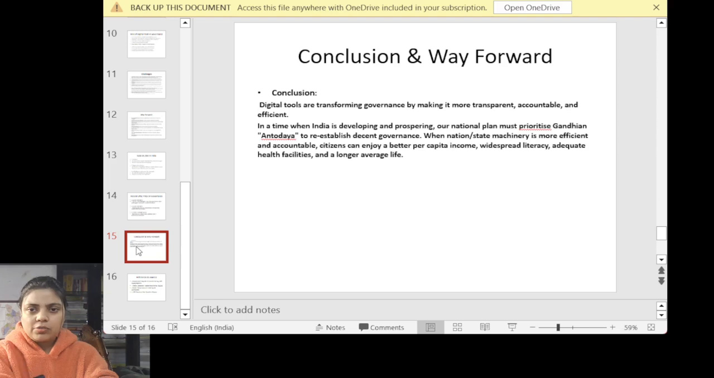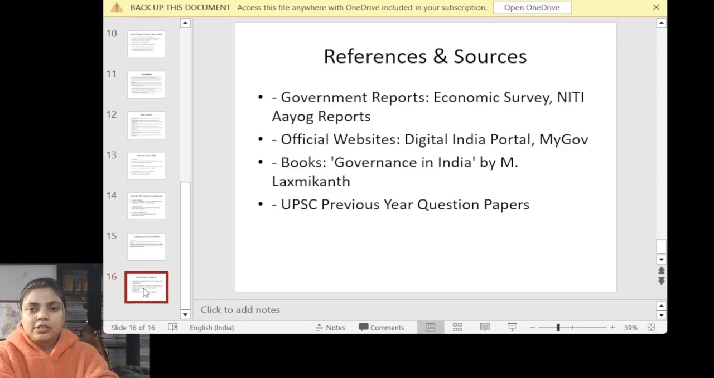In conclusion, you can use this conclusion as it is: the importance of Gandhian Antyodaya in order to re-establish decent governance. We can also use the Chanakya policy, how Chanakya has emphasized governance. You might have read in your history the role of Chanakya. And I already suggested that in today's newspaper, the last column you can use also as a conclusion. So digital tools are transforming governance by making it more transparent, accountable and efficient. Whatever challenges we are having, we just need to look after them, and digital governance is one of the best ways to implement our policies.